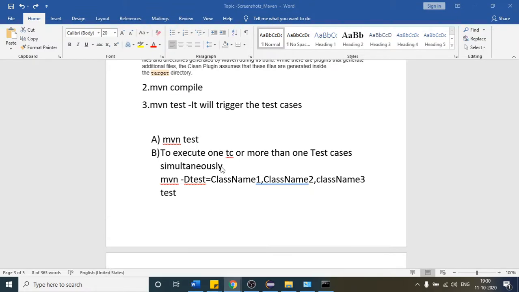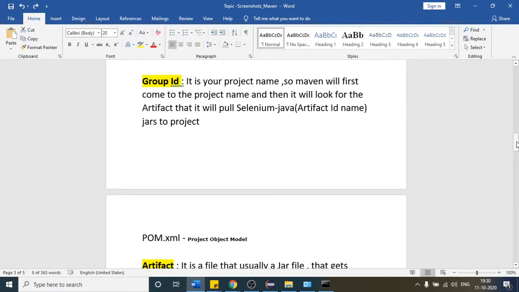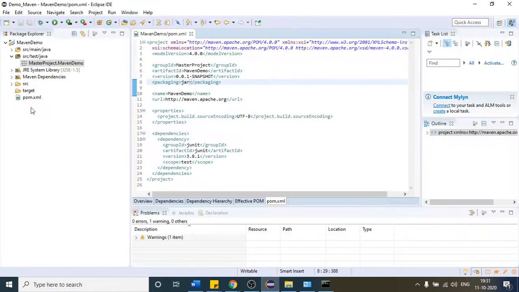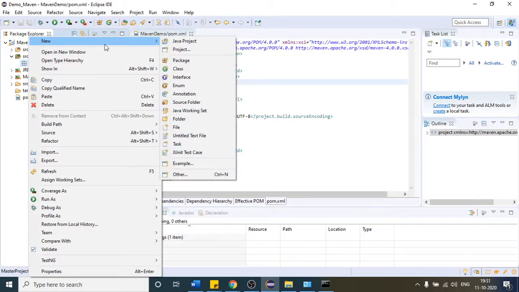Okay, thank you. Group ID is the project name, as I have already told you. One more thing, let us try to do some practice. Let me create four classes. If I create a new class, let me name it.